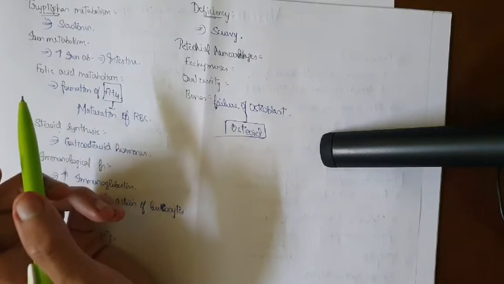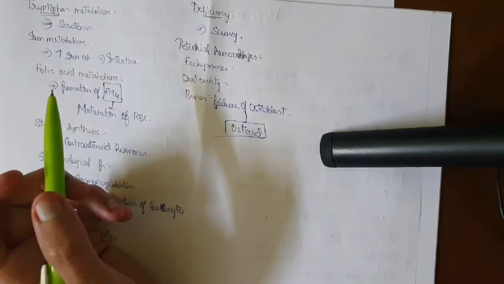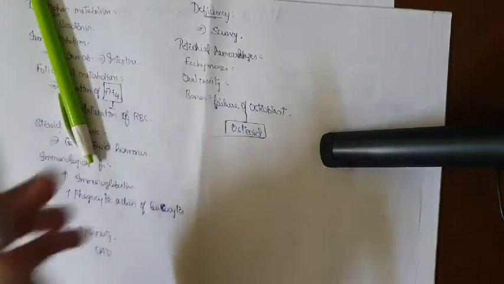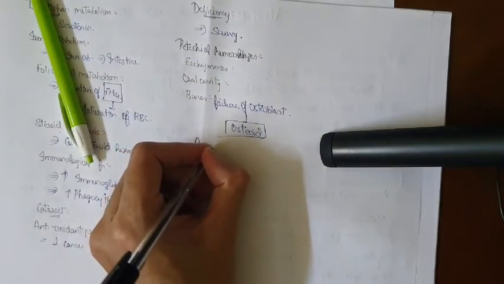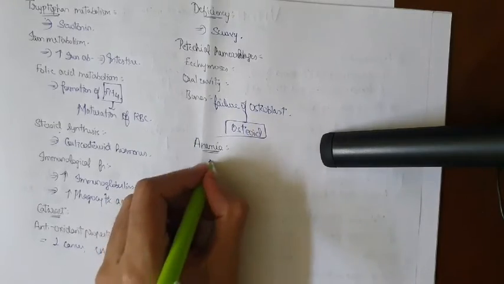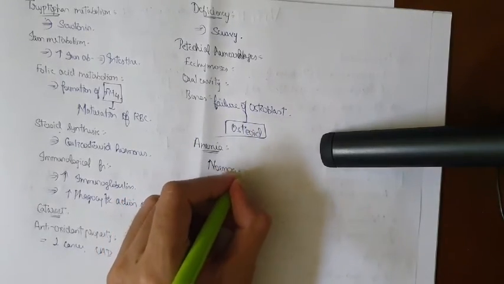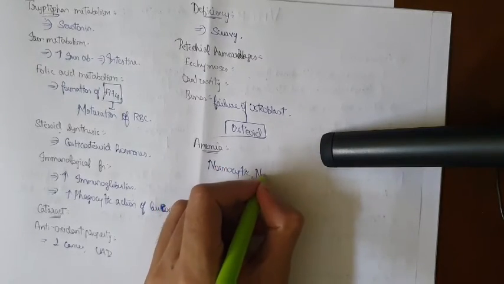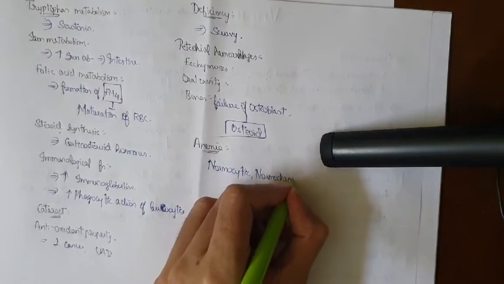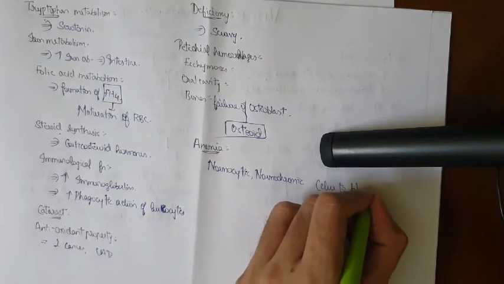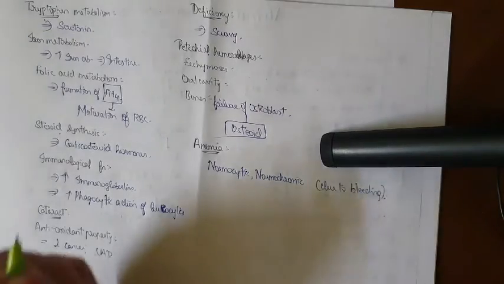And apart from that, vitamin C and vitamin D are the essential nutrients to maintain bone density and bone quality. Okay, next the anemia. So here in anemia you have some important terms. In vitamin C deficiency, you will get normocytic and normochromic anemia, due to bleeding.